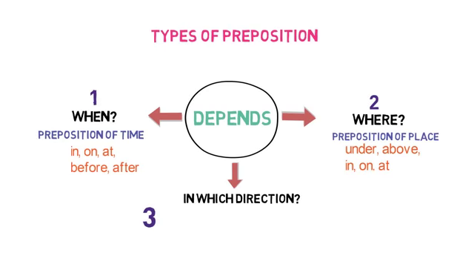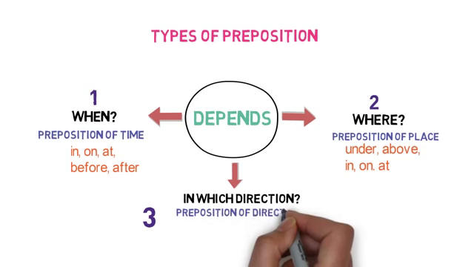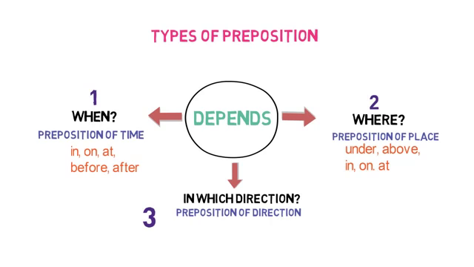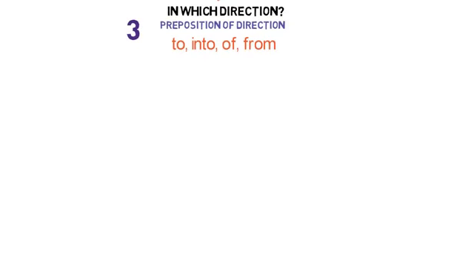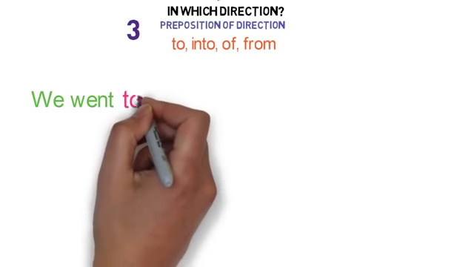The prepositions that describe where to go or where to put something are called preposition of direction. Some of the examples of them are to, into, of, from. Let me give you some sentence examples to make things clear. We went to London last week.